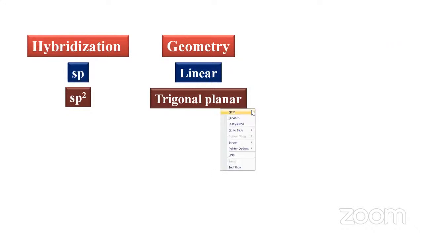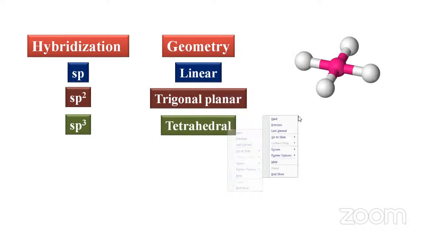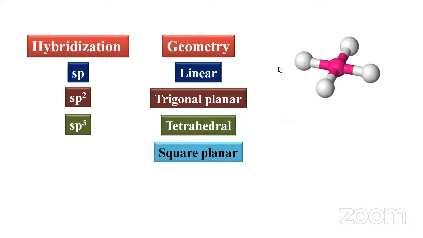Then sp3 hybridization, the geometry will be tetrahedral. The structure is like this. Pink is your central atom and white represents your ligands. Another, dsp2 hybridization, will show square planar. Pink is the central atom and white represents your ligands. That is square planar geometry. So if you have sp3, it will show either tetrahedral or square planar geometry.